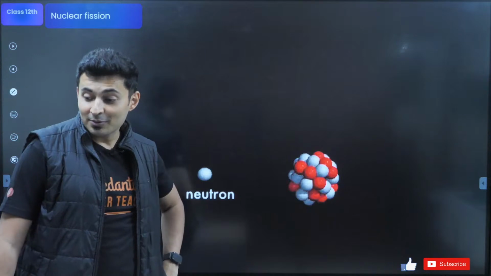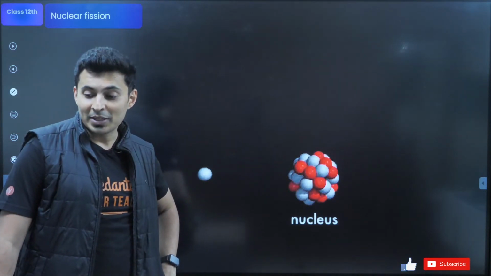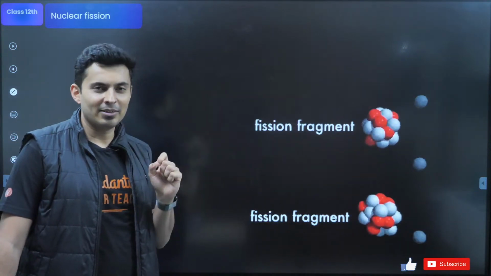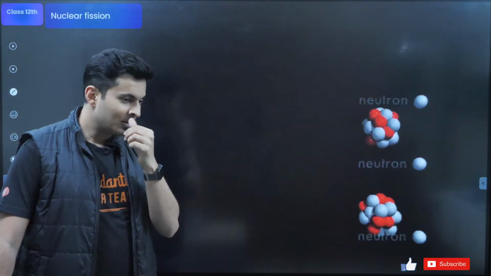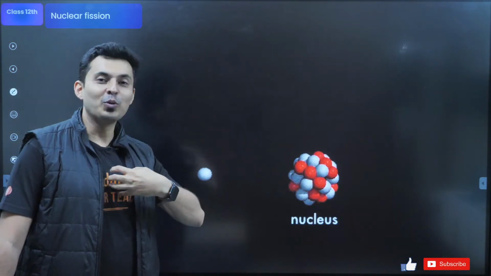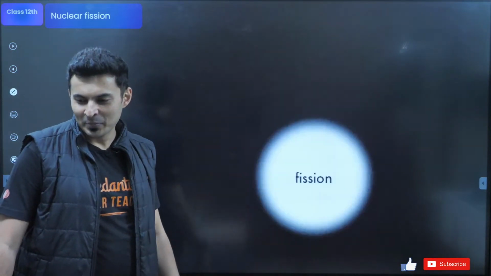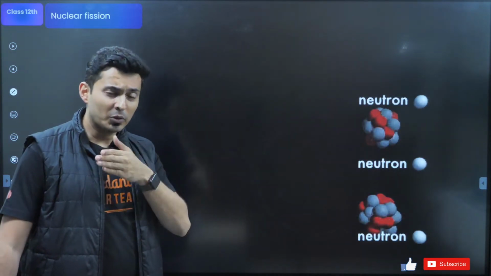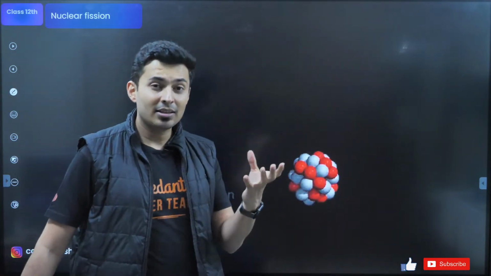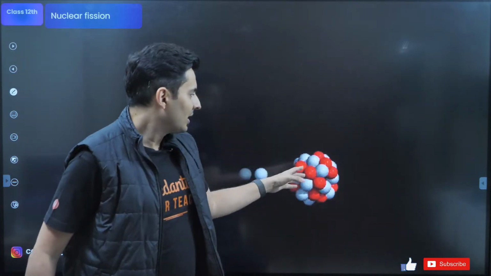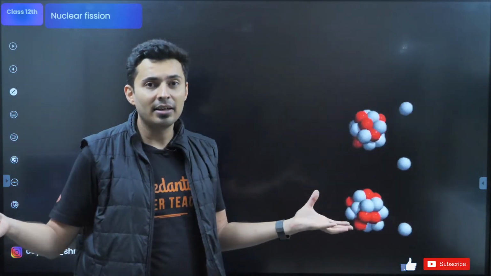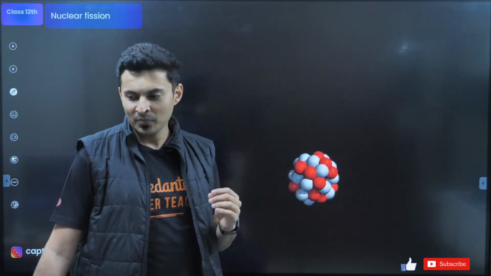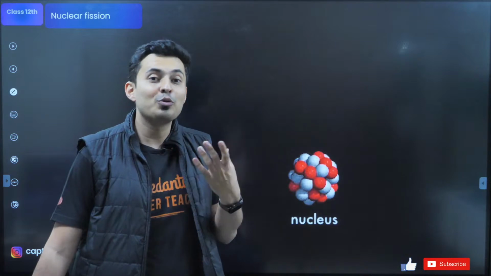Yes, fusion occurs in the sun, fission occurs in a nuclear plant. Oh, by the way, remember, fusion reaction is possible only at a very small level. I'm pretty sure if you have seen Iron Man, he has this fusion reactor right at his chest, right? So fusion is the next level technology. When we use nuclear power plants, in that there is fission happening. So uranium is disintegrating, and then it gives you smaller elements and releases energy. So that is a fission reaction. Till now, we have not been able to use fusion so well.